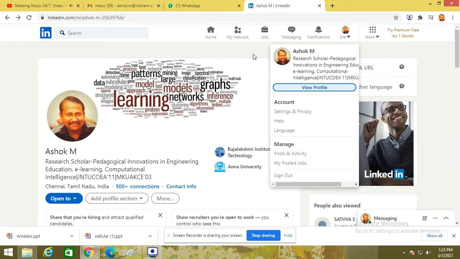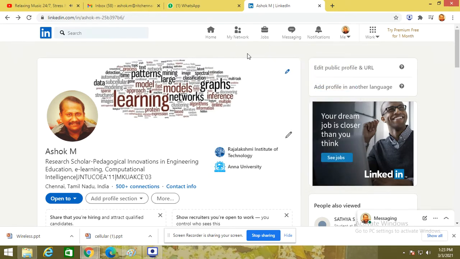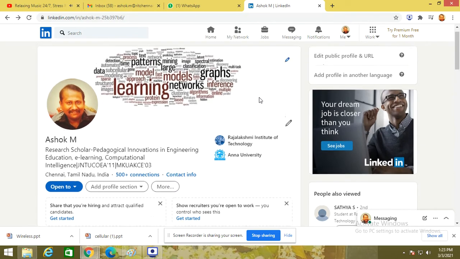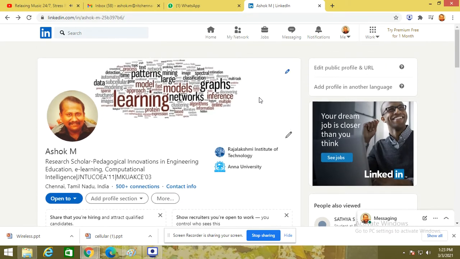Right? So already it was on this page only. I have used our college email. Currently I am working here. So as a student level, you have to customize it. My area of research, that means I am very much interested in artificial intelligence related implementation environment. That is the reason why I have kept an image here that you can find. I have kept a word cloud here, and a decent photograph, right?